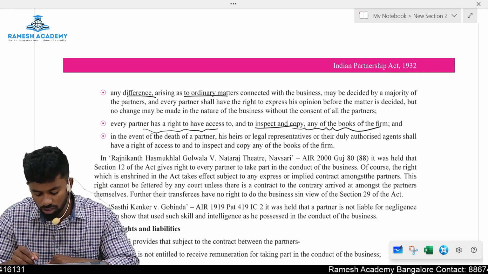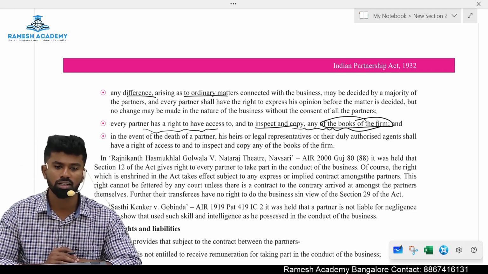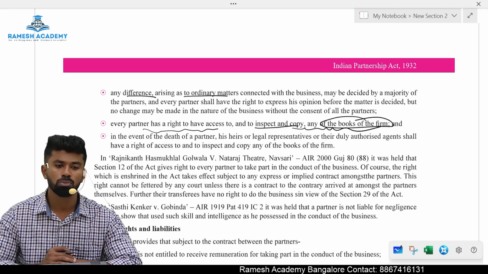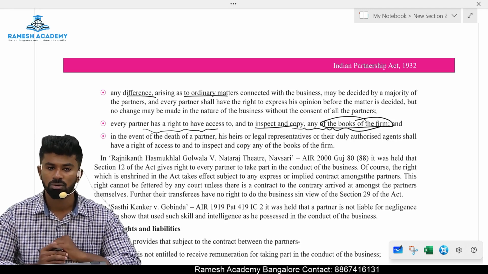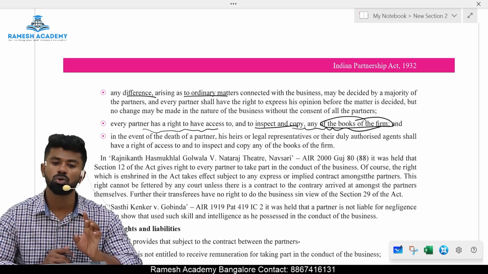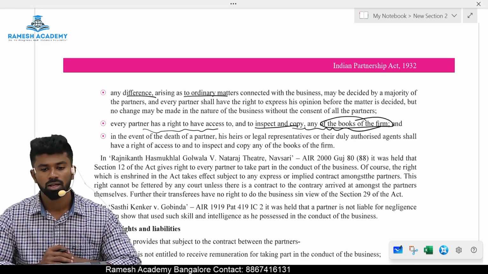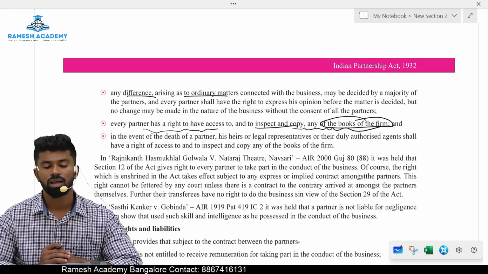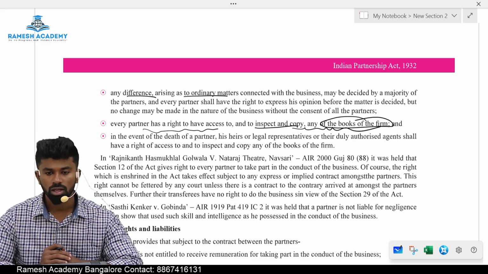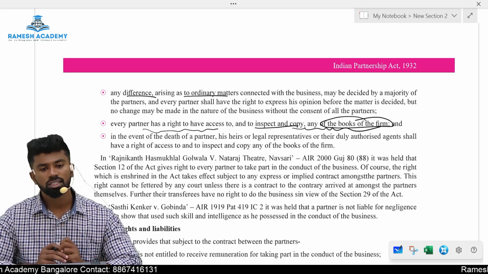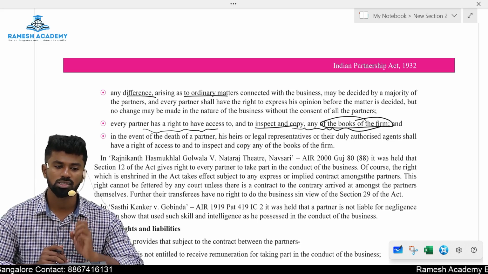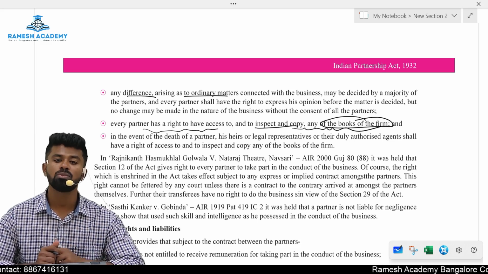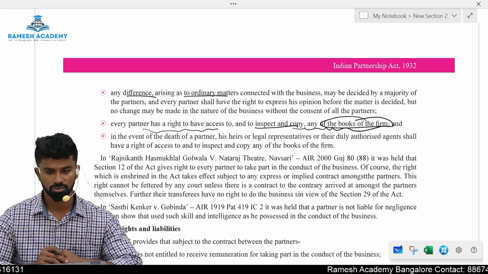So any books of the firm, when I say any books of the firm, it can be secret books, creditors' book, everything. However, this inspection should be done in good faith. Now what is good faith, sir? Good faith in the sense without having an ulterior motive. You should have a good intention of inspection. If a partner is trying to copy the secrets, then it can be prevented.